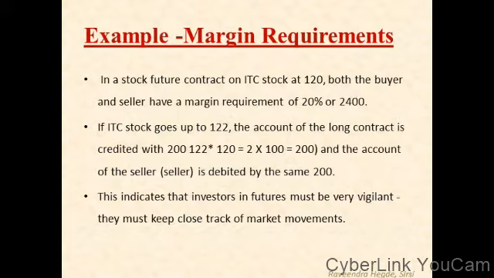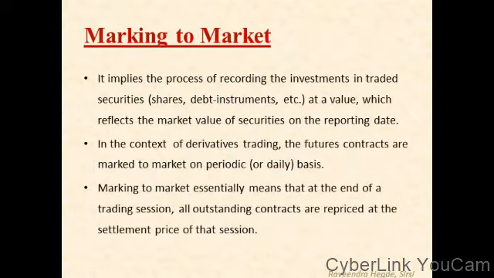So 2 into 100, that gives 200, and the account of the seller is debited by the same 200. That is the difference between 122 and 120, that gives 2, and 2 into 100, that is the lot size, that is 200. This indicates that the investors in futures must be very vigilant. They must keep close track of market movements.